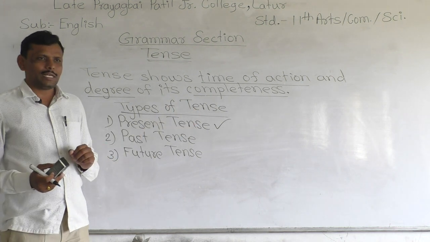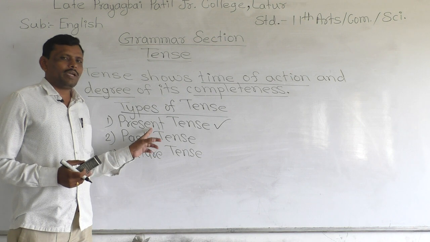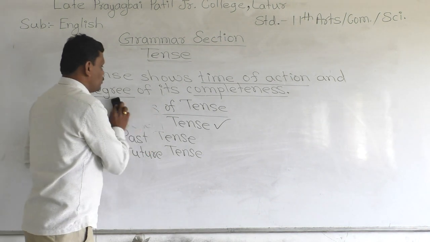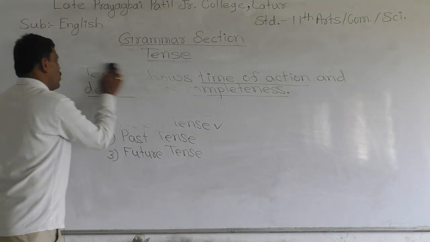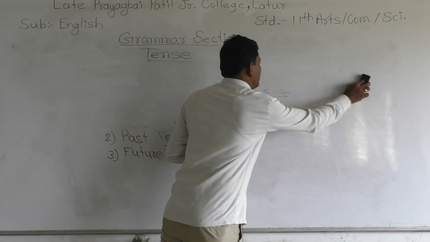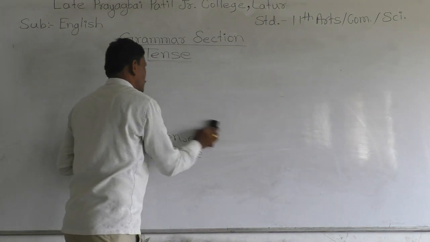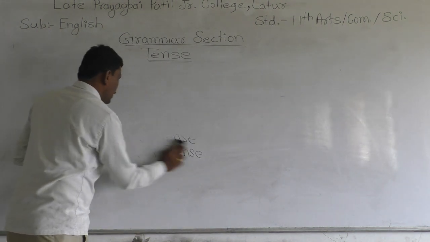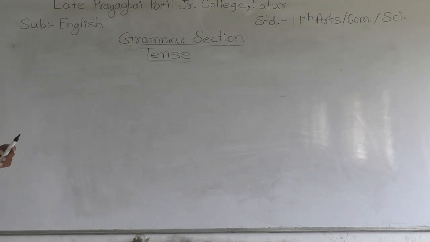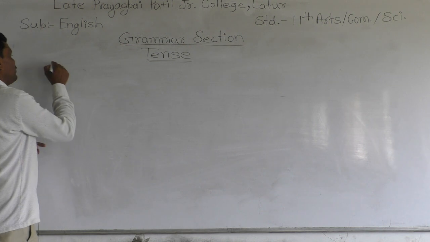Now we have to discuss. Each tense has four forms.